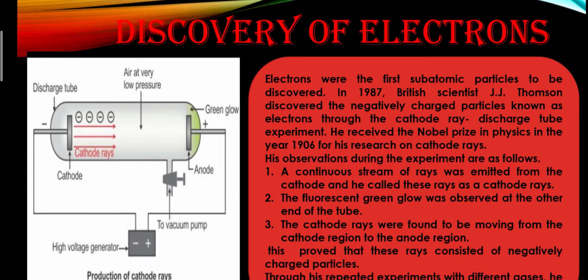Through repeated experiments with different gases, he concluded that his observation remained the same. From this experiment, he characterized and observed some special features of cathode rays. What are these special features?